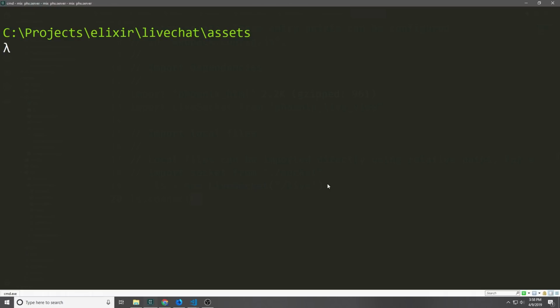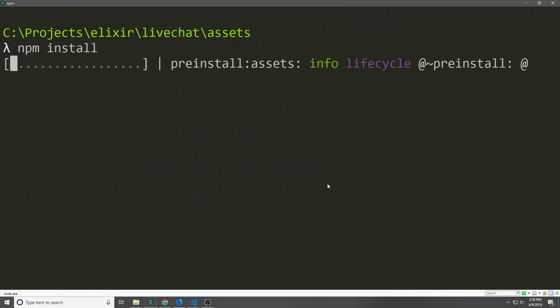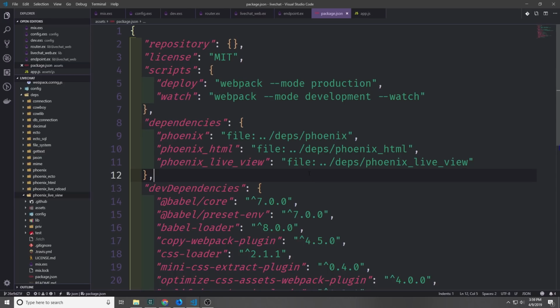and that is just to go into the assets folder in our command line and then type in npm install to actually wire up the new dependency. Also, make sure you don't have a space here between the file colon and the dot dot to the path.